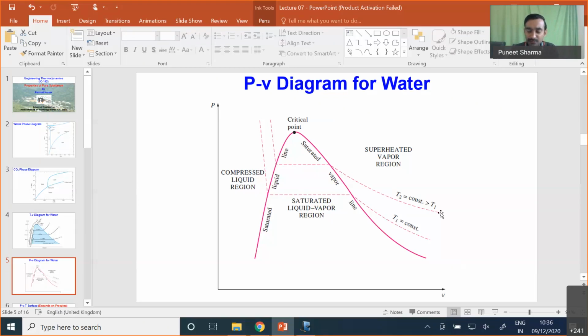Now we may have a situation where we are plotting the variation of properties for a wide range of combinations of pressure, specific volume and temperature. Because of that, we have to plot the variation of properties corresponding to different physical states on a three-dimensional surface plot. That three-dimensional surface plot is referred to as the PVT surface.